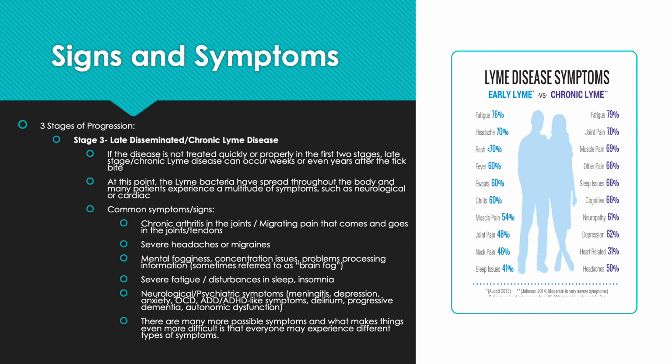There are many more possible symptoms, and what makes things even more difficult is that everyone may experience different types, and this makes it even more difficult to determine that it is Lyme disease.